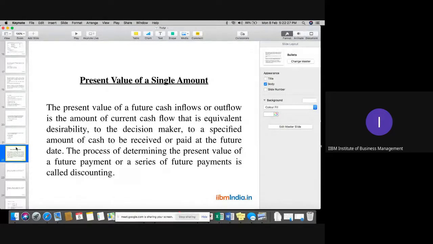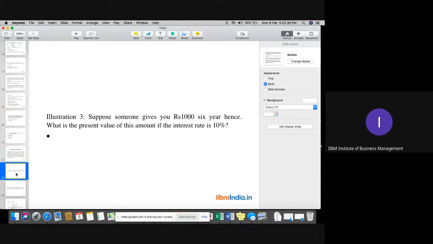Now we'll go for the very first and very basic calculation, how to go for present value factors. Let's move to this very basic question.